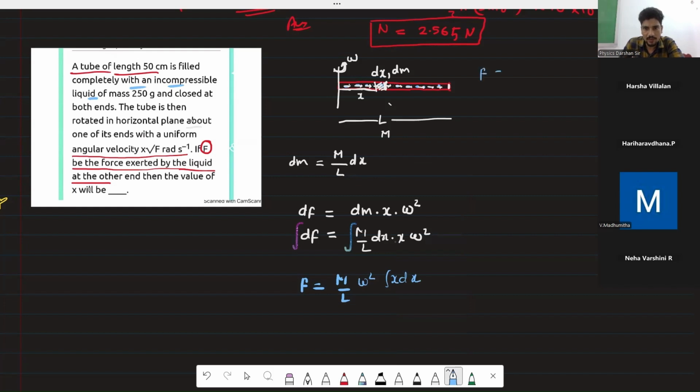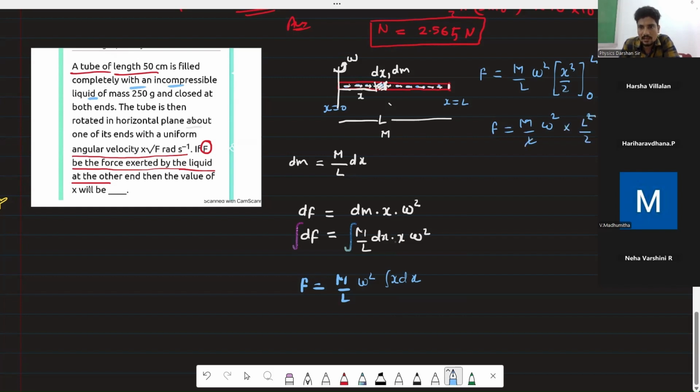So F will become M upon L omega square, times x square upon 2, but you integrate from x equals 0 to x equals L. Let us check this: F equals M upon L omega square, limits 0 to L, so this is L square upon 2.